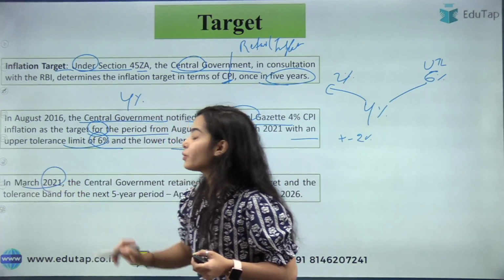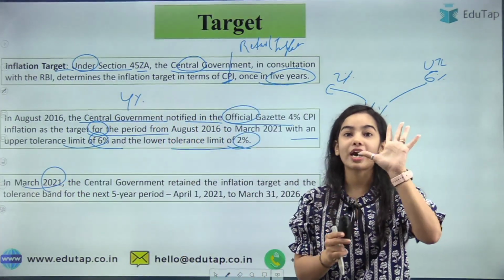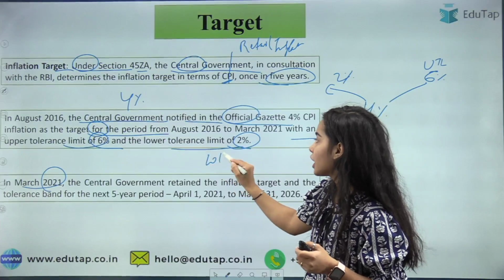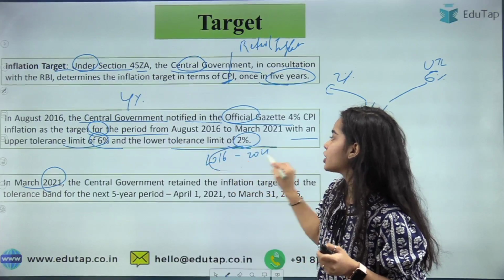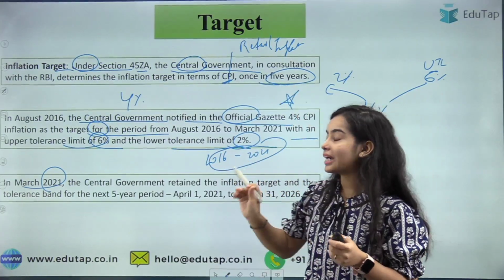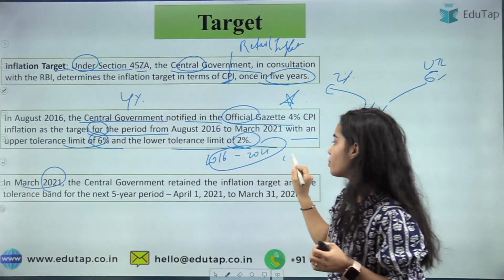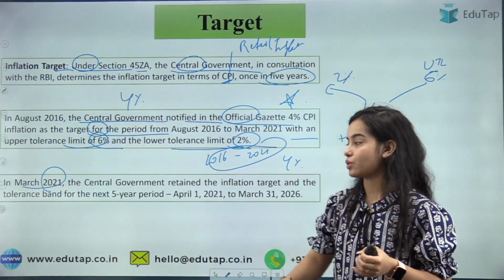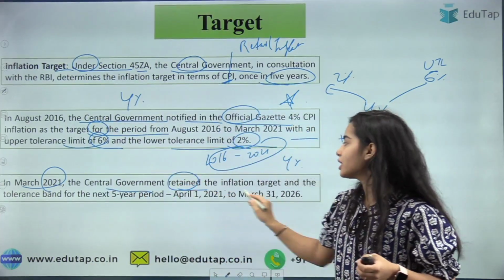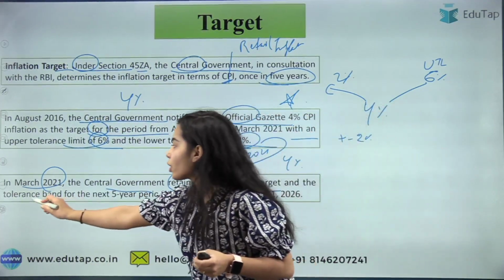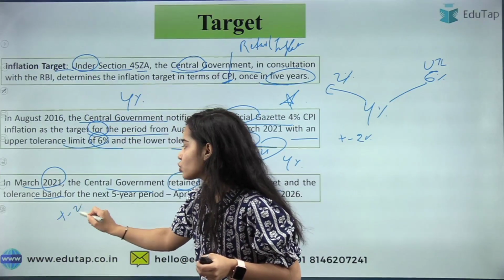But in March 2021, what happened? So it is only for 5 years. So from 2016, it was till 2021, this decision of this target. But in 2021, the central government said that we will retain this target of 4% for the coming 5 years also. Okay. So the central government retained the inflation target and the tolerance band that is of plus minus 2%.